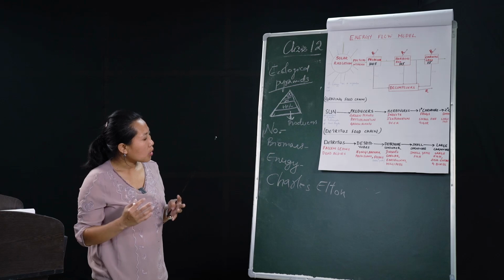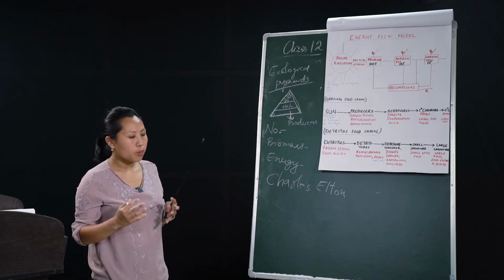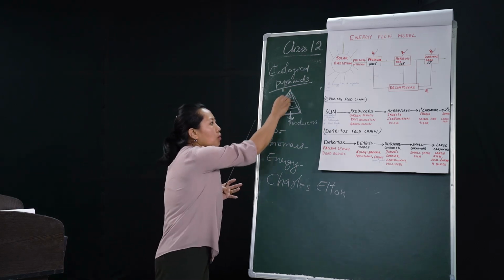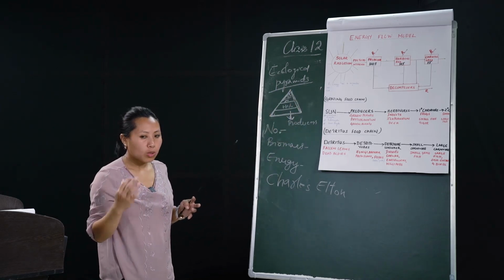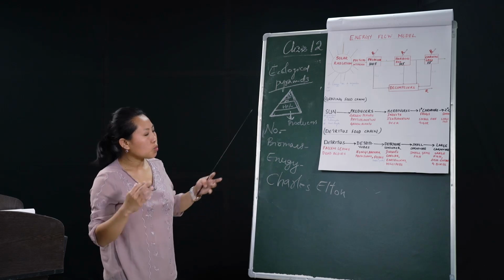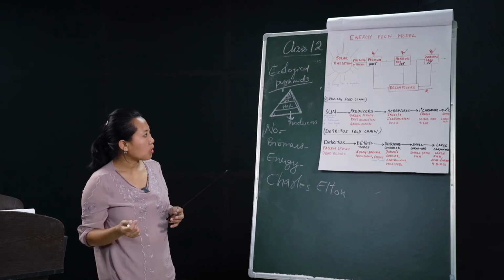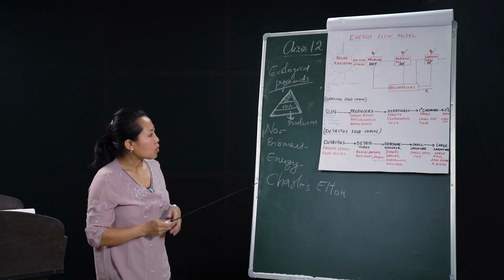So when the pyramid of number is graphically represented, it shows a straight, triangle position.